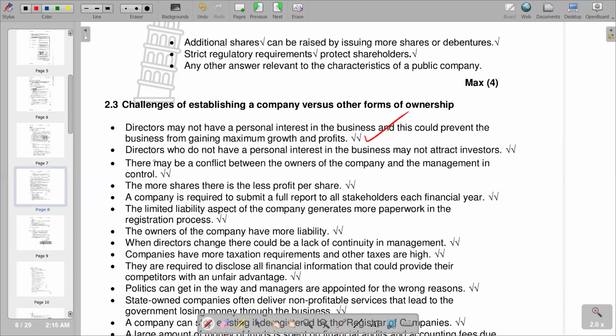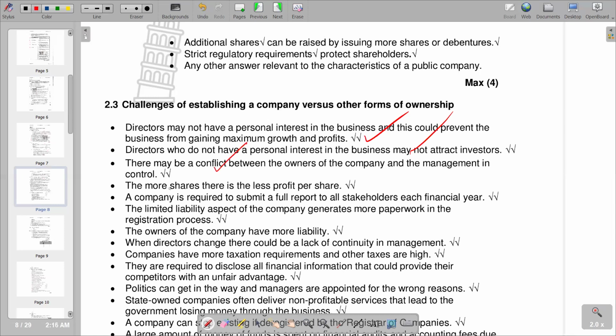And the second point, directors who do not have a personal interest in the business may not attract investors. And there may be a conflict between the owners of the company and the management in control. So if there comes to a point where there are disagreements between the owner and the management, it can be a problem, and it can also be a challenge. So this is what we have.